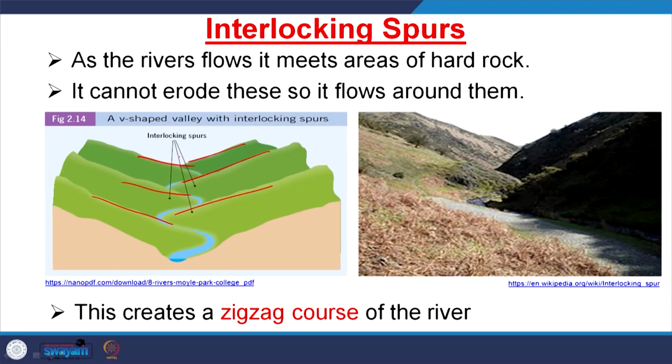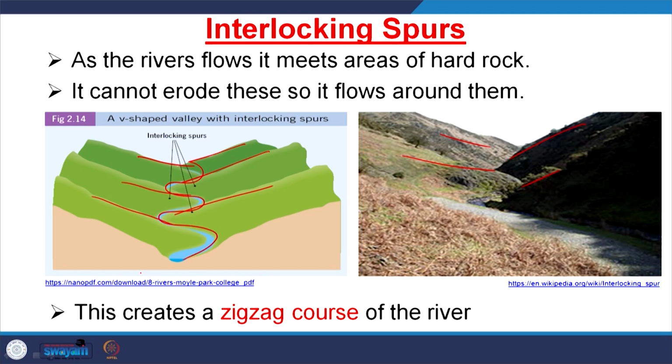Then another feature of erosion is the interlocking spurs. If you see here, one spur, another spur, third spur, fourth spur, that means they are interlocking. Once they interlock, for example here also, we are getting a river channel which has a zigzag pattern.